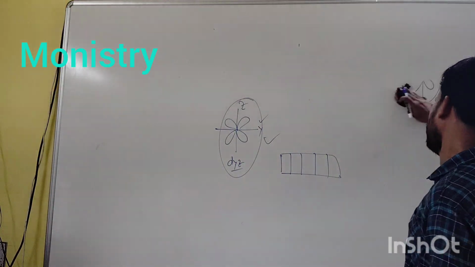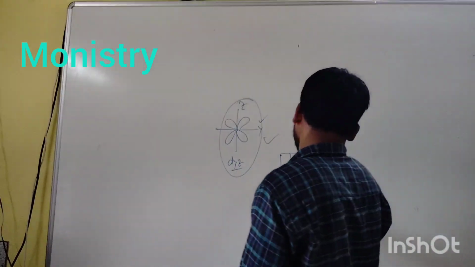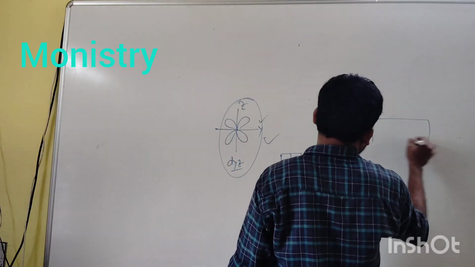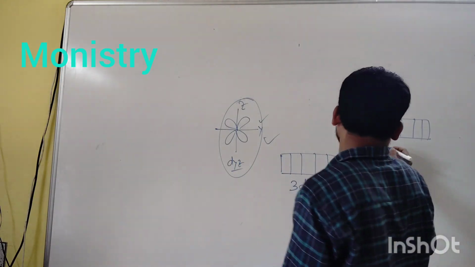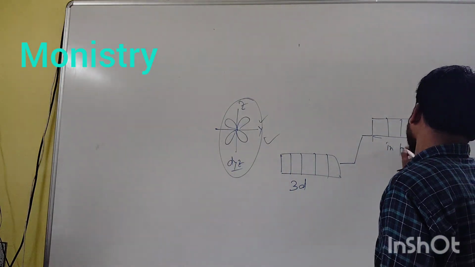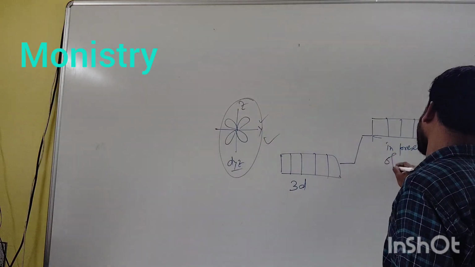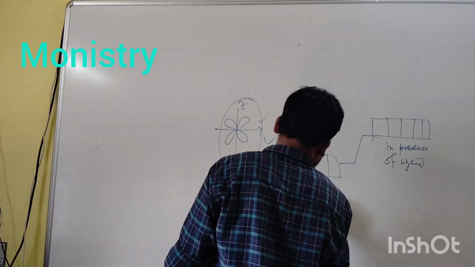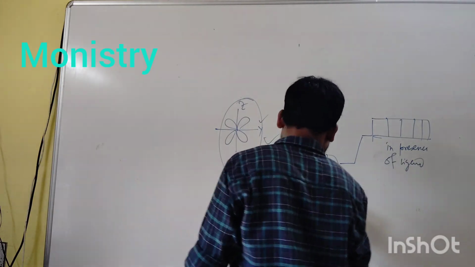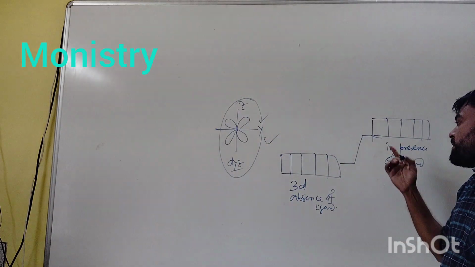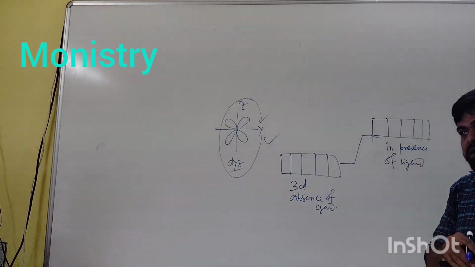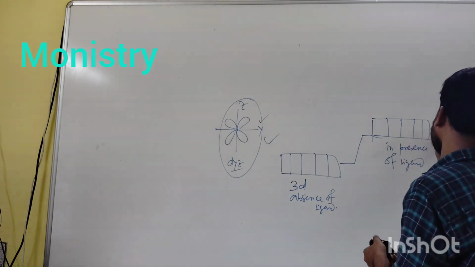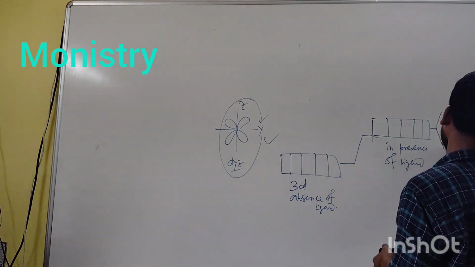Here is the absence of ligand, and here is the presence of ligand. When the ligand comes, the energy of the d orbitals increases, and the d orbital energy splits into two.